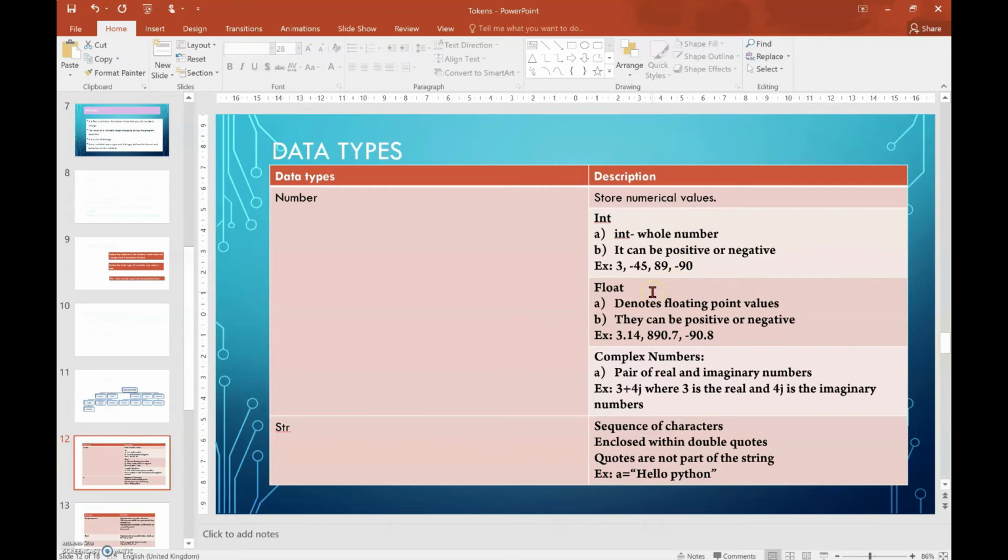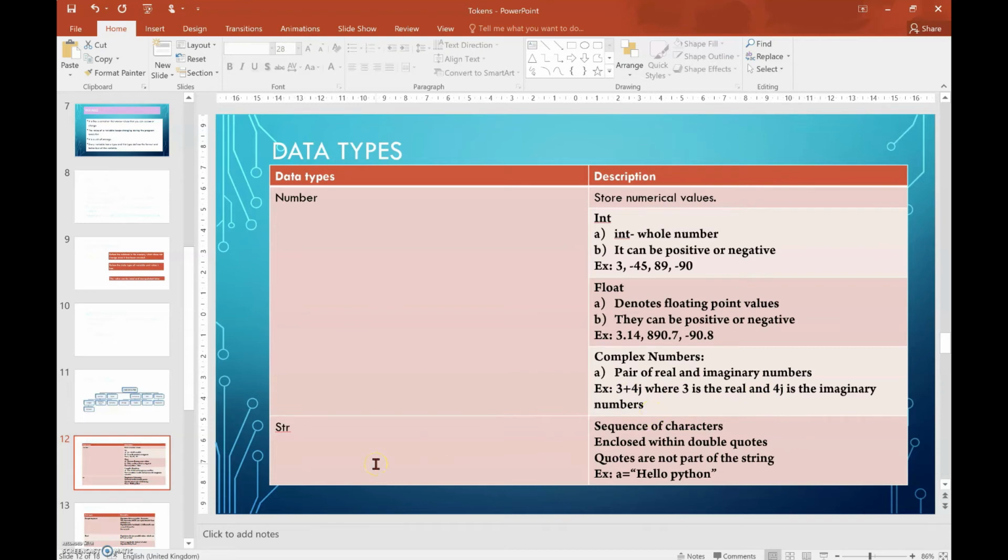The next one is the float number. It denotes floating point values and can also be positive or negative. Remember that an integer doesn't have any point values, but a float number has a point value. The next one is the complex number, a pair of real and imaginary numbers. For example, 3 plus 4j, where 3 is the real number and 4j is the imaginary number.